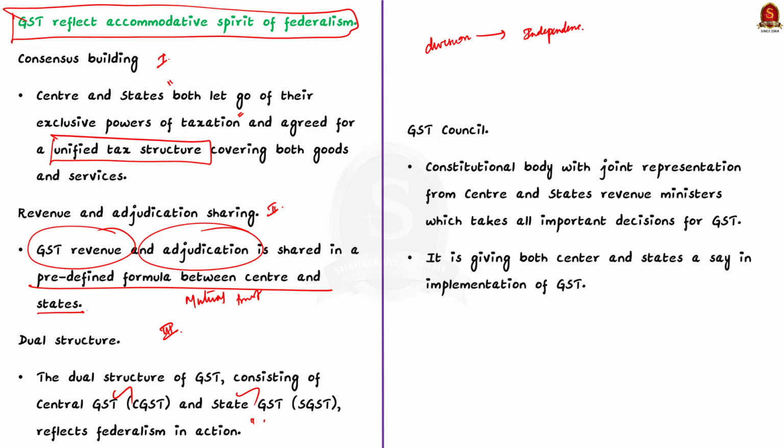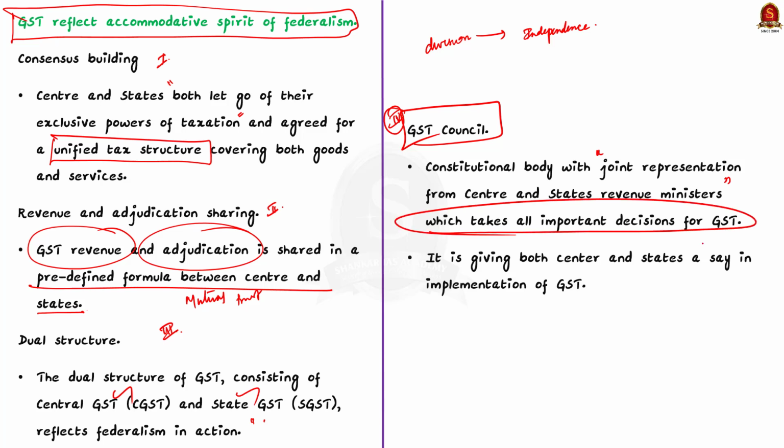Okay. The fourth and important one is GST Council. See, it's a constitutional body with a joint representation from both center and state revenue ministers, which takes all important decisions for GST. So, it is giving both center and states a say in the implementation of the tax. Know that all the decisions of GST Council have been taken by consensus despite a mechanism of voting which is existing.